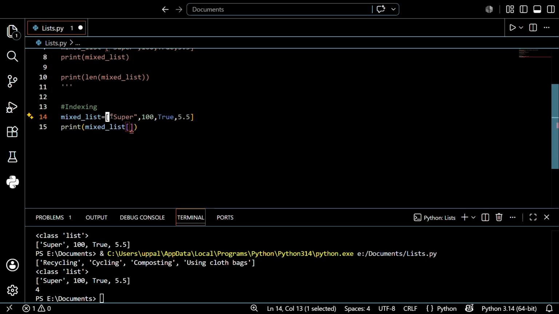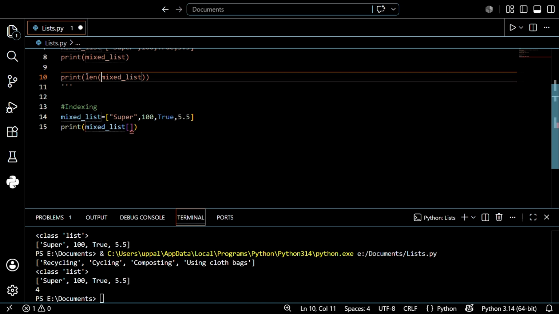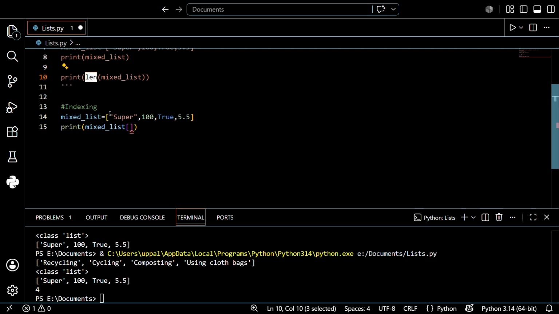Initially it starts with 0, after that it becomes 1, 2, and 3. So if the length is n, then the list positions go from 0 to n minus 1. I hope you understand that.